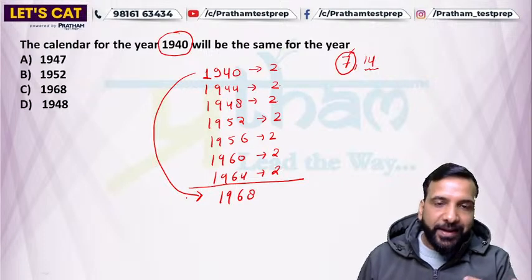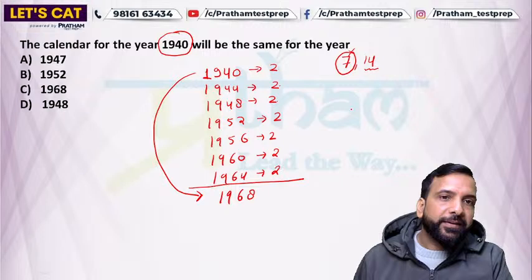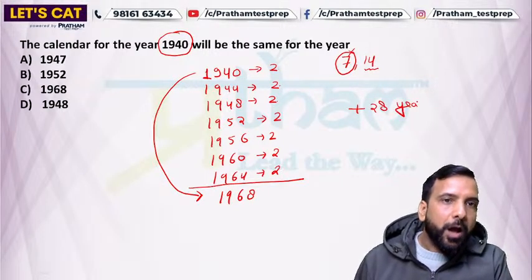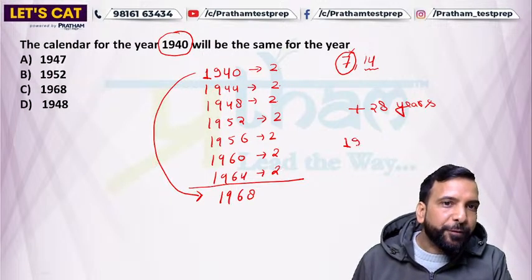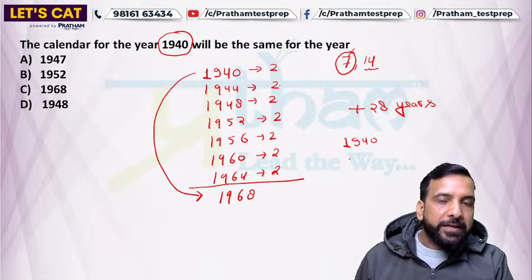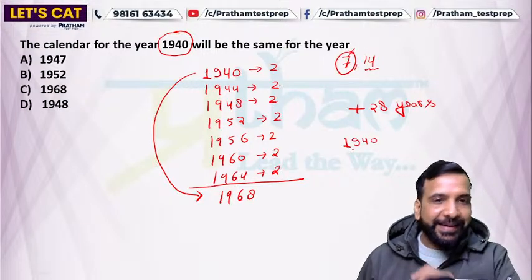Or we can directly write it like this: a leap year repeats its calendar after every 28 years, right? Like 1940 was a leap year and it will repeat its calendar after 28 years.